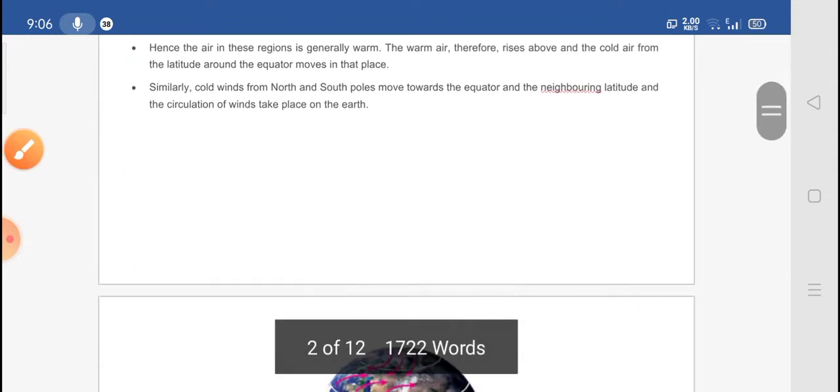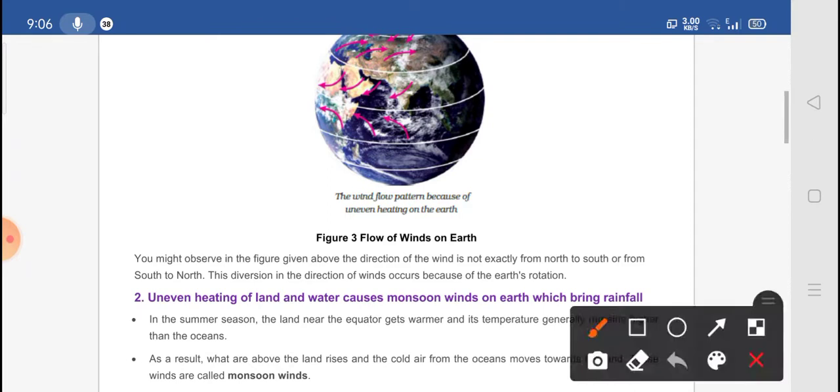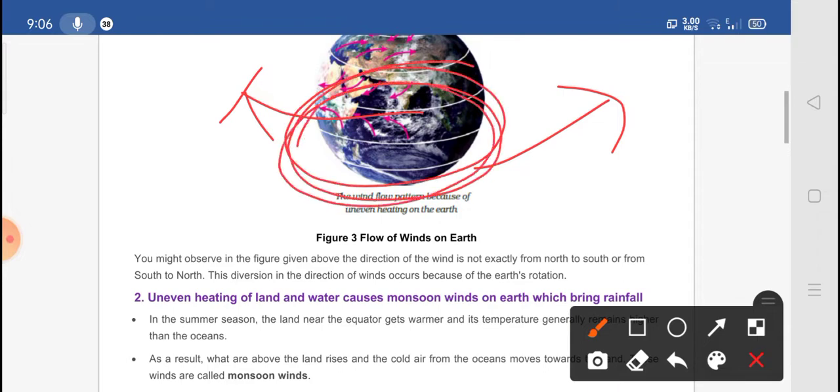Now you can see in this figure the wind flows in a pattern because of the uneven heating on the land, right? Here uneven heating on the land occurs, and that is the reason why you can see different directions of the wind. You might observe in this figure that the direction of the wind is not exactly from north to south, right? It is not exactly north to south and south to north. This diversion in the direction of the wind occurs because of the earth's rotation. Why does this happen? Because the earth is rotating, that is the reason.